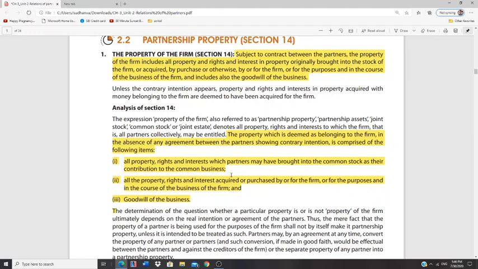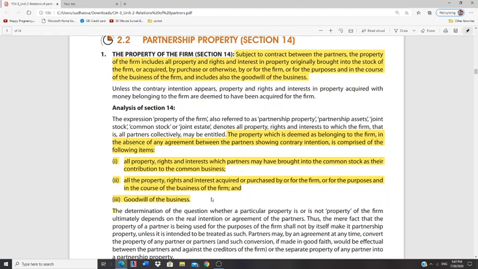So, all property, rights, and interests which partners have brought into the common stock as their contribution to the common business. During dissolution, unless specifically stated, each partner cannot take away whatever they have brought. The next one is all the property, rights, and interest acquired or purchased by the firm or for the purposes and in the course of business of the firm.